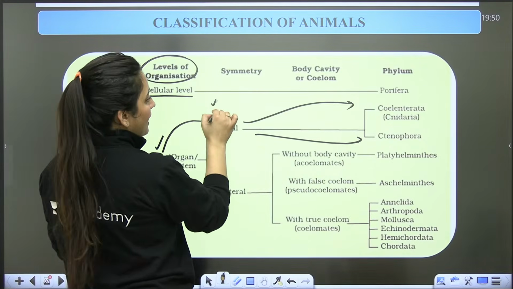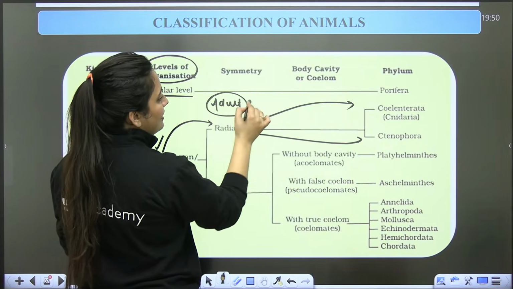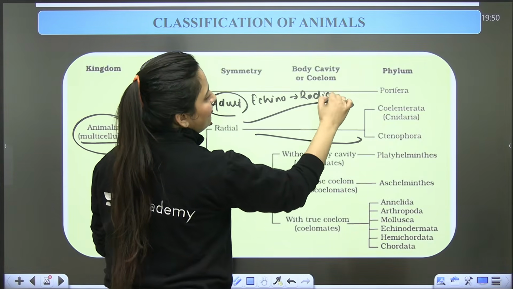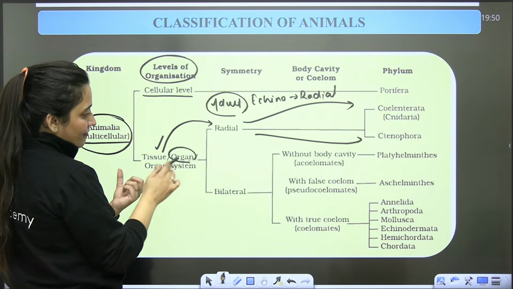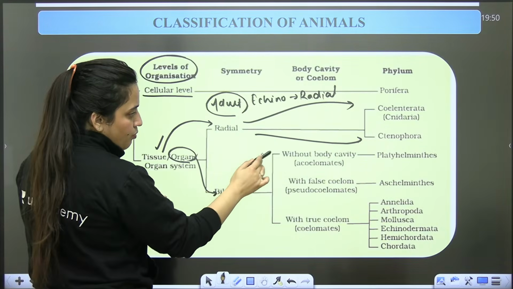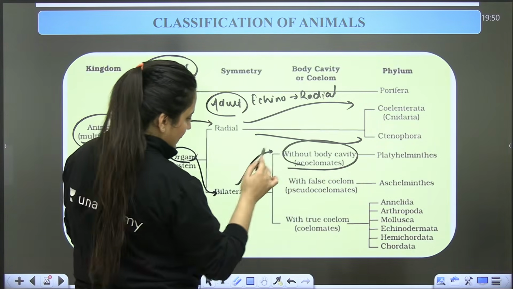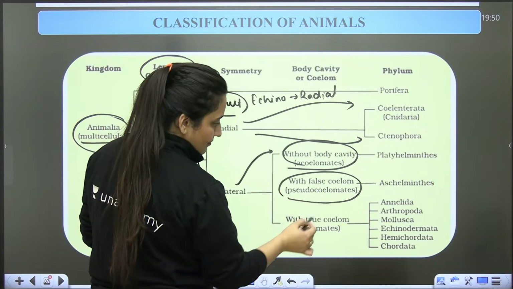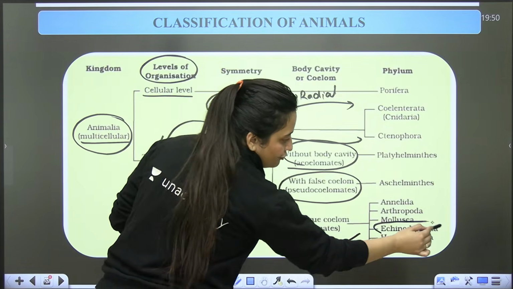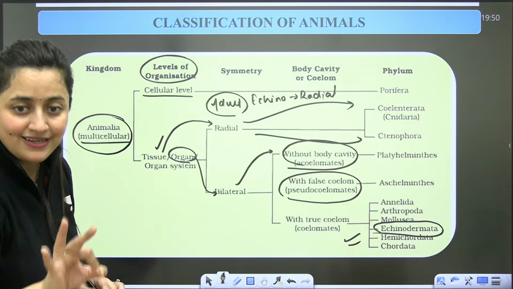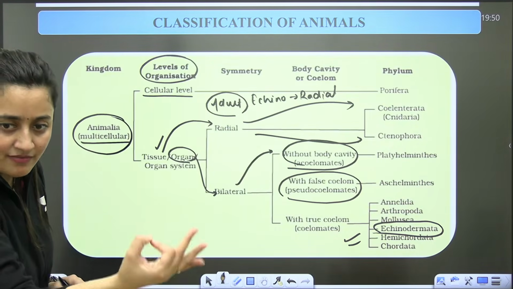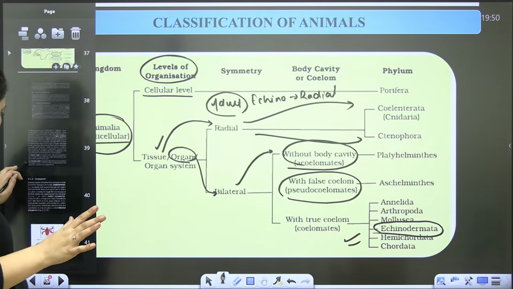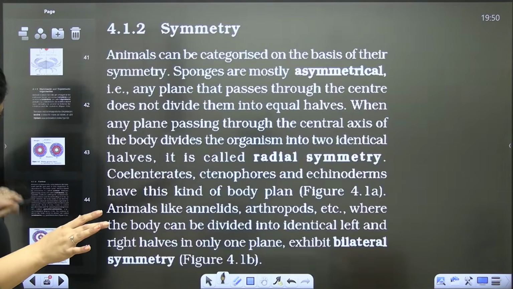And we know that adult echinoderms also have radial symmetry, but their larva will have bilateral symmetry. Then organ level plus bilateral symmetry, but body without coelom: Platyhelminths. Organ system level, bilateral symmetry, false coelom: Aschelminthes. For the echinoderms, the adult will have radial symmetry and the larva will have bilateral symmetry. Understood? So that's what we have in NCERT.